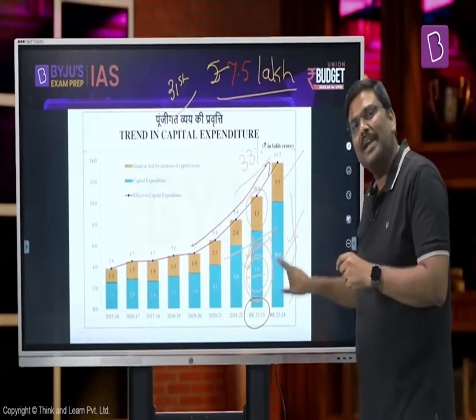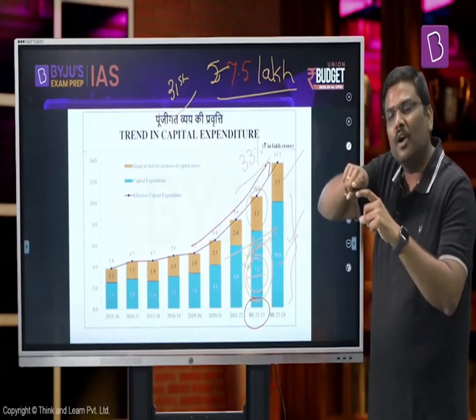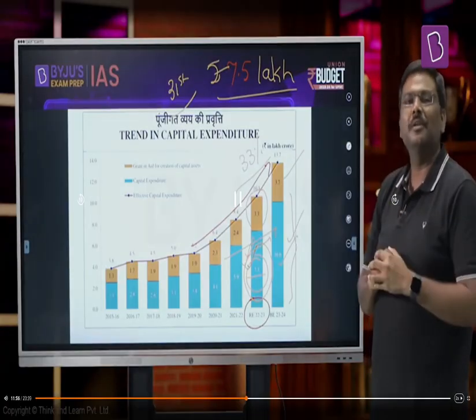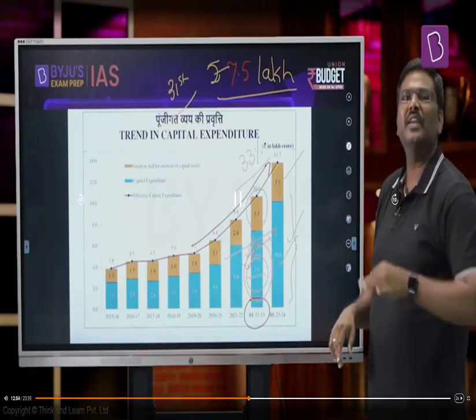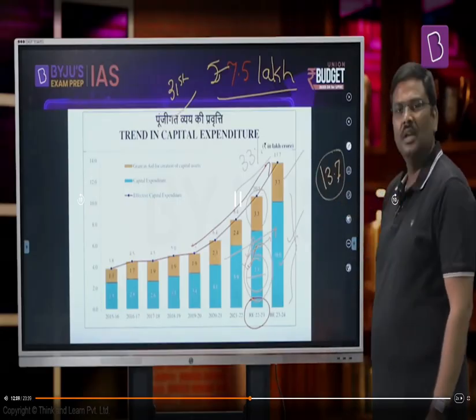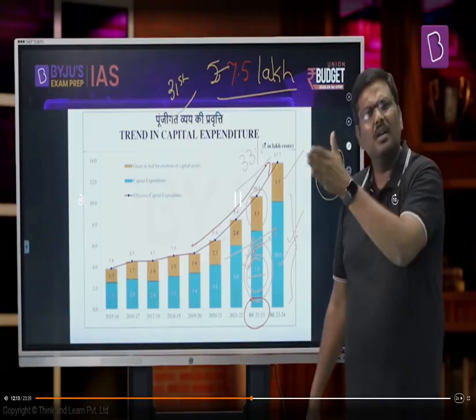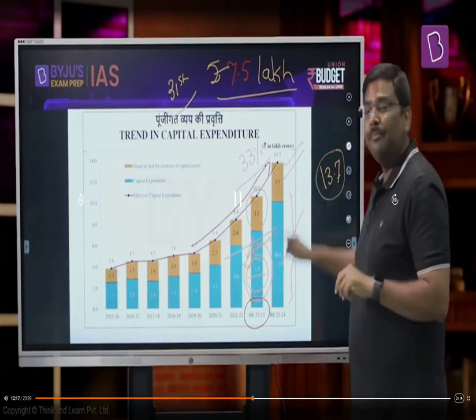And that is the precise reason you will see there's a breakup of the total capital expenditure incurred either directly by the government of India or indirectly by the government of India. So to put it in a nutshell, the total capital expenditure that would be incurred in the next financial year, as per the estimates given by the finance minister, is 13.7 lakh crore rupees. That is 10 lakh crore directly as part of capital expenditure, part of the budget, and the second one is part of the revenue expenditure, 3.7 lakh crore rupees.